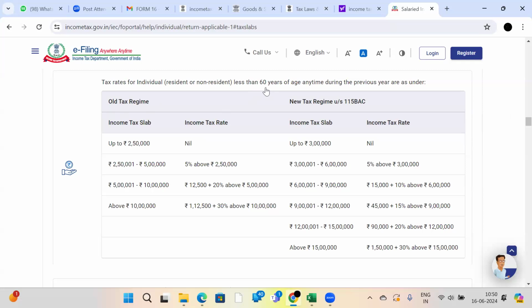For less than 60 years of age, up to 2.5 lakhs nil; 2,50,001 to 5 lakhs, 5% above 2.5 lakh. That means what is the difference between 2,50,001 and 5 lakhs? 2,50,000. On this 2,50,000, 5%, 12,500. 5,00,001 to 10 lakhs, 12,500 plus 20% above 5 lakh. That means 5 lakh 1 rupee to 10 lakhs, what is the amount? 5 lakh. On this 5 lakhs, 20%. Above 10 lakhs, straight away 30%.